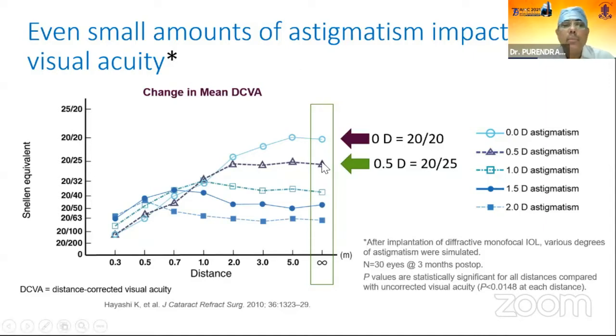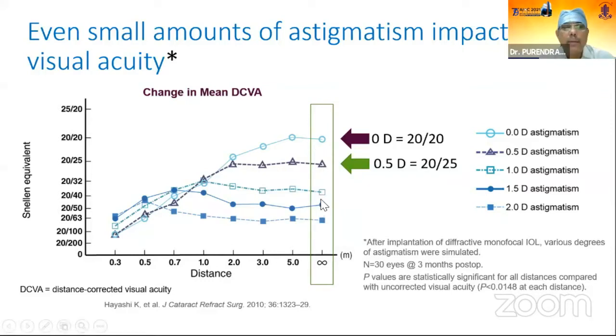In this table, you can see very easily that with zero astigmatism, at infinity, the patient's vision is 20/20. Even if there is 0.5 diopter of astigmatism, the vision can come down to 20/25.